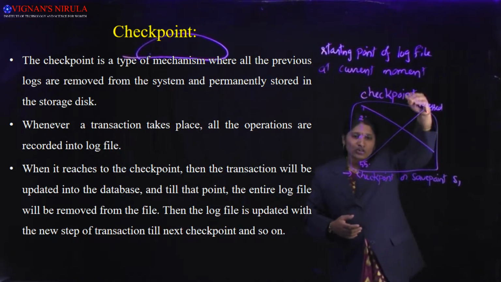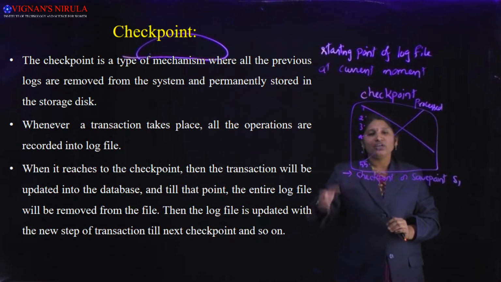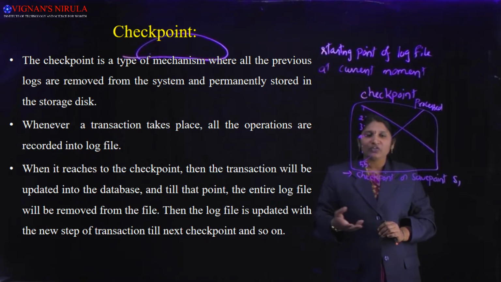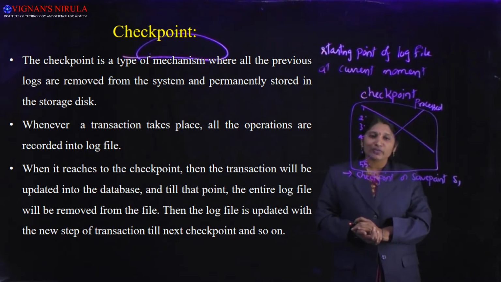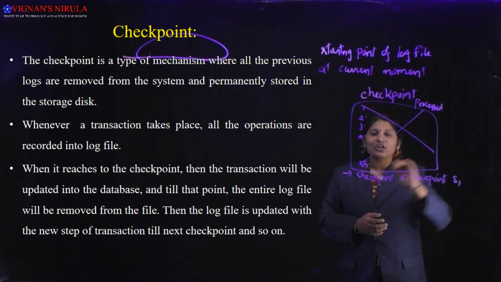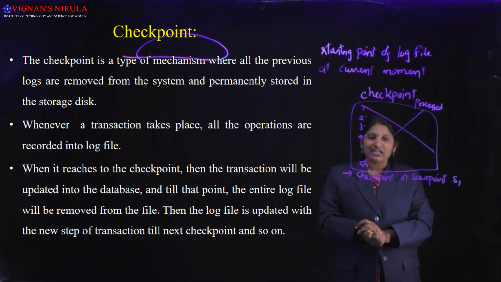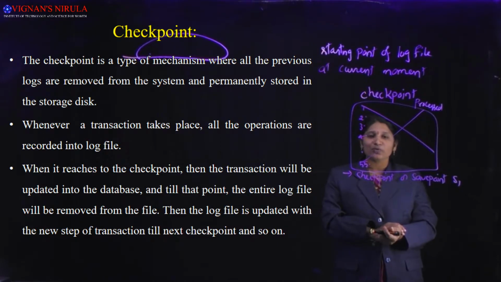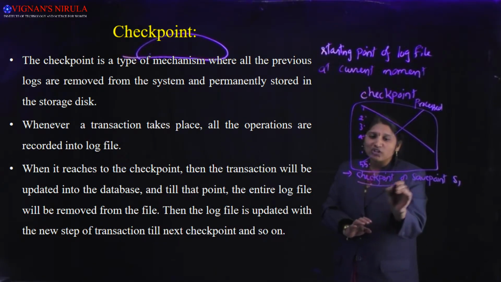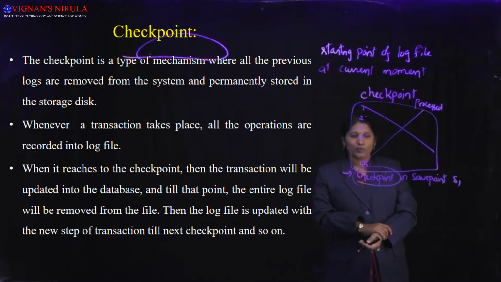So whenever all the actions have been taken care of, from time to time we can delete all those records from the log file. Whenever all of those log records have been deleted, we can create the new checkpoint from the new start, which indicates the new starting point of our log file. That new starting point is called a checkpoint.